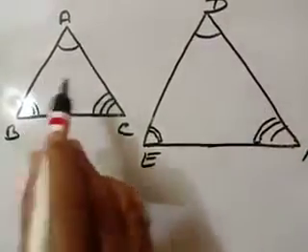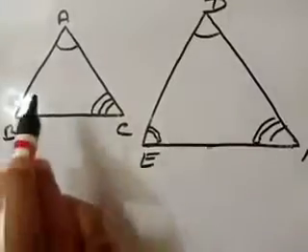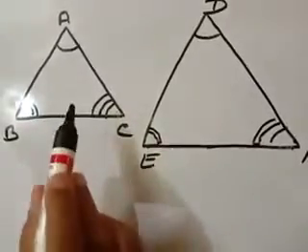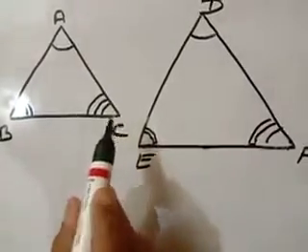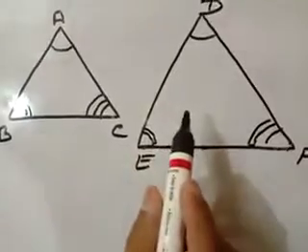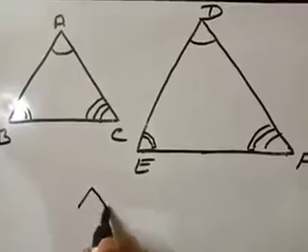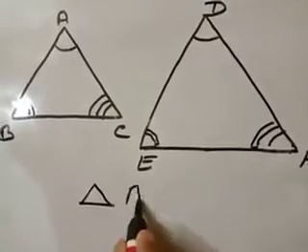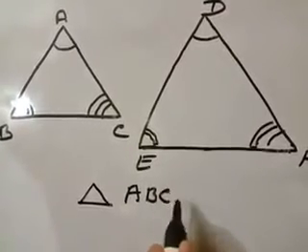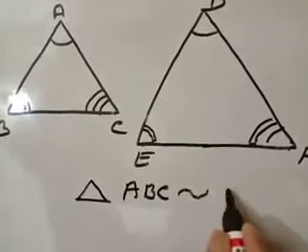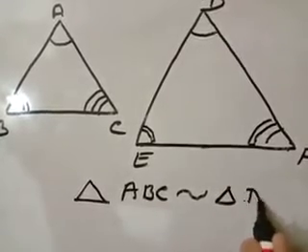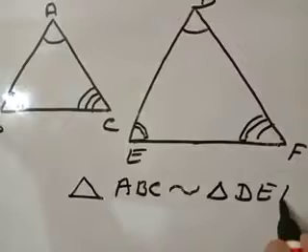As I have told, a similar triangle is also known as an equiangular triangle. Since the corresponding angles are the same, they are said to be equiangular triangles. How can this be represented? You just see, triangle ABC is similar to triangle DEF.